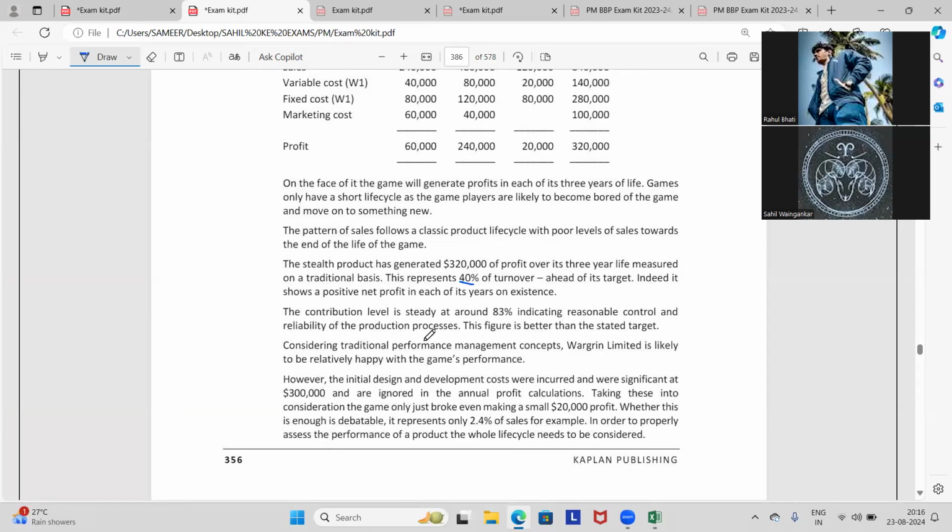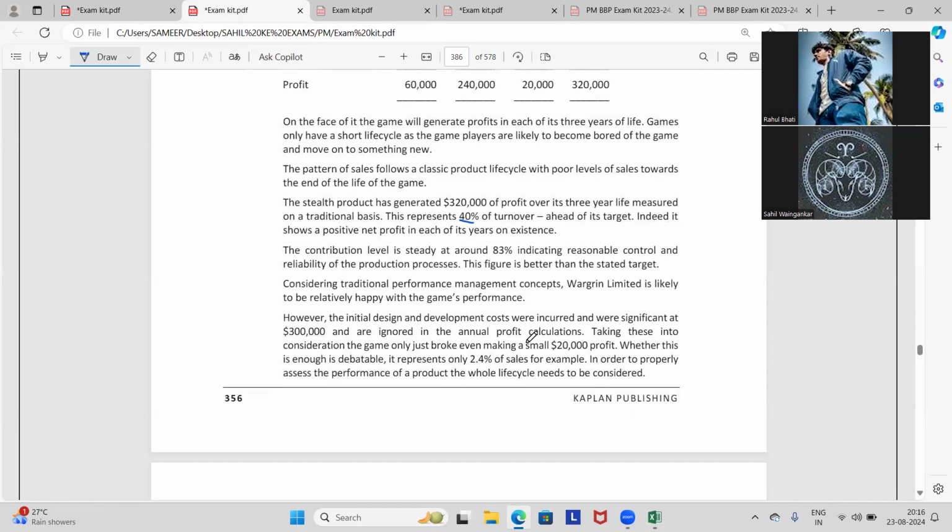Considering the traditional performance management concepts, WARGRIN Limited is likely to be relatively happy with the game's performance. However, the initial design and development costs were incurred and were significant at 3 lakh and are ignored in the annual profit calculations. Taking these into consideration, the game only just broke even, meaning a small 20,000 profit. Whether this is enough is debatable. It represents only 2.4% of sales.